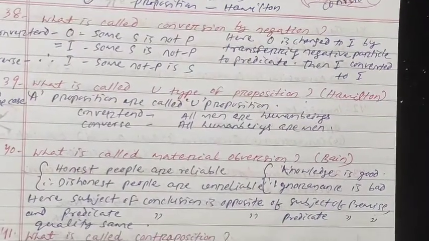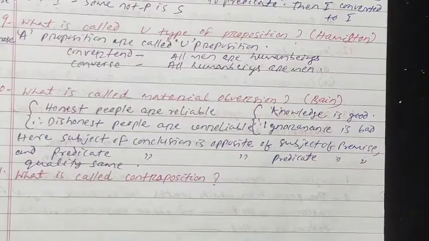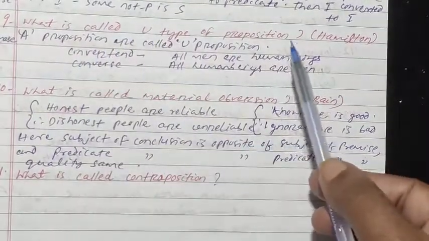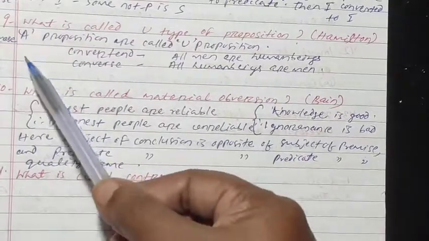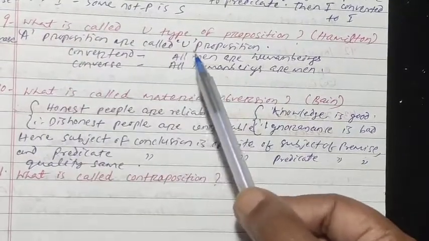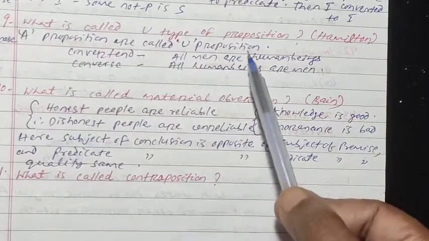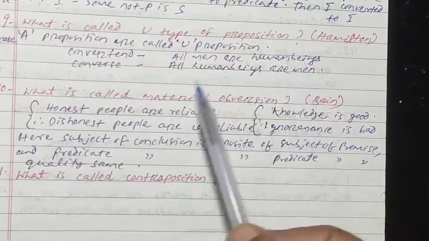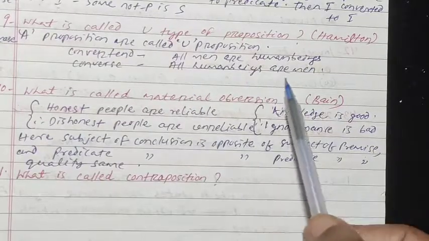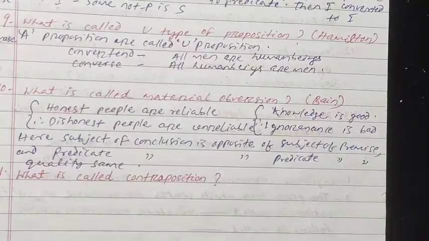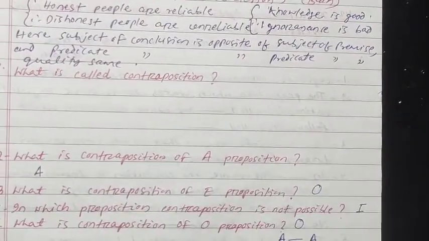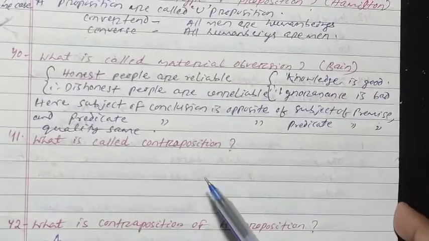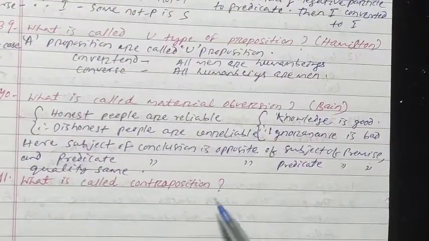Then what is called U type of proposition? According to Hamilton, in some cases A proposition is called U proposition. For example, convertend: all men are human beings, and converse: all human beings are men. It is called U type of proposition. Then what is called material obversion according to Bain?